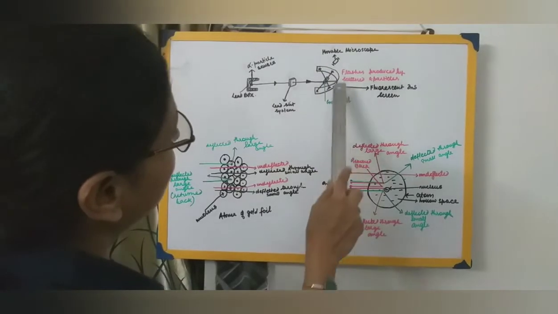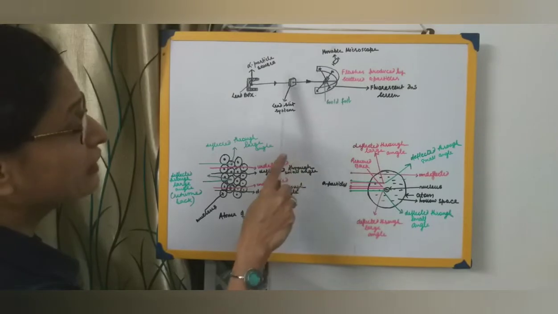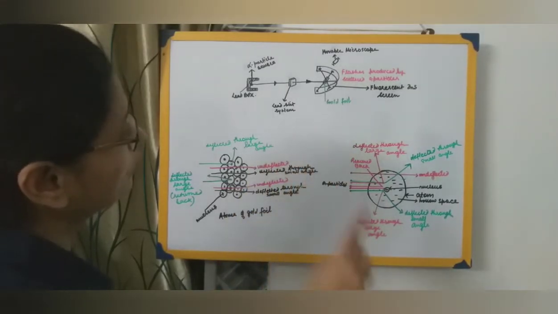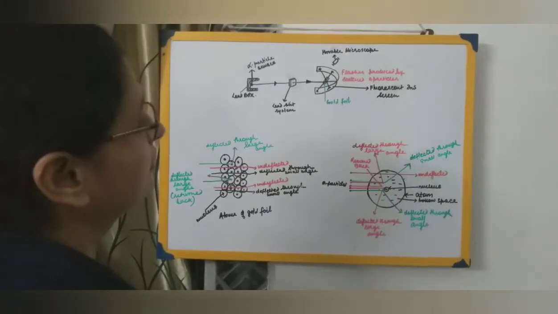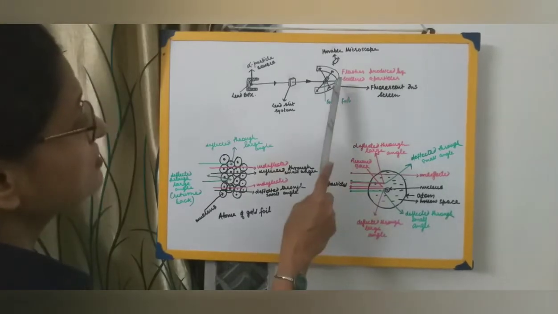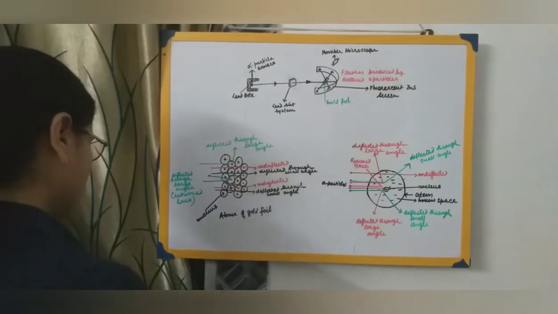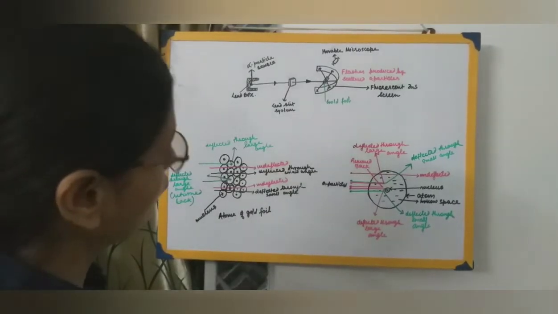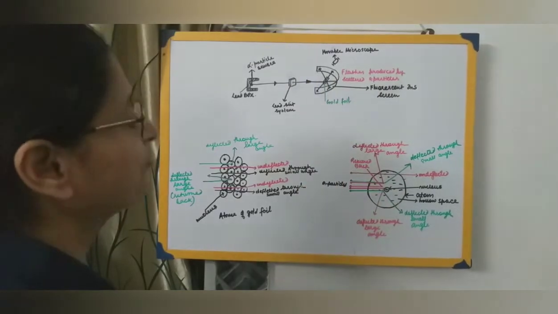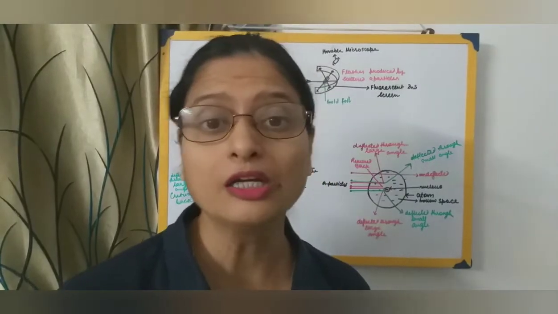So some flashes were produced because of these alpha particles, that is, the alpha particles passed through the gold foil, and when they passed through the gold foil, as they came in contact with the zinc sulfide screen, they produced certain flashes of light. Okay. Now what does this mean? What can we conclude from the flashes of light that have been formed over here on the zinc sulfide screen? You think over it. What can we conclude from this?